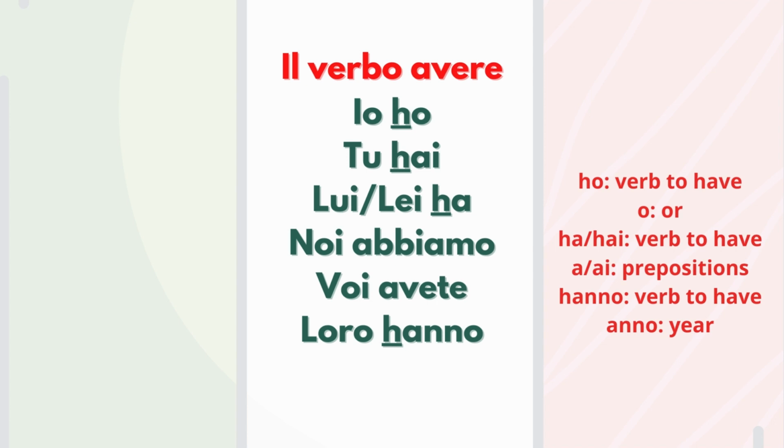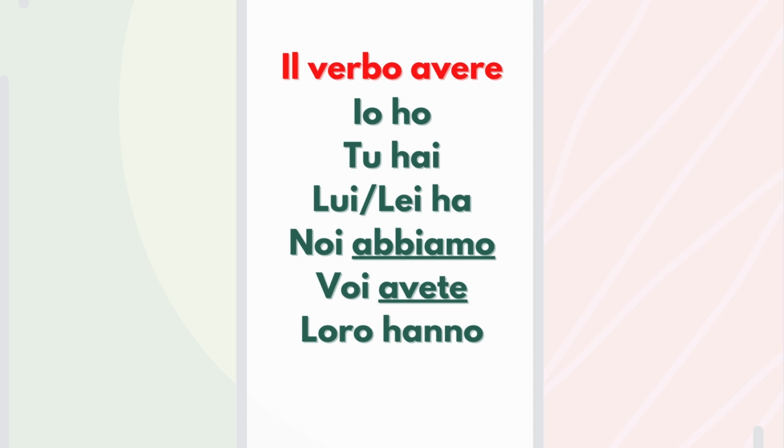Something else that you have to notice is that for noi and voi, we will not have any H. Noi abbiamo, voi avete. Also in this case, unfortunately, you must learn the conjugation. There's nothing else you can do. But you can remember it checking the examples.